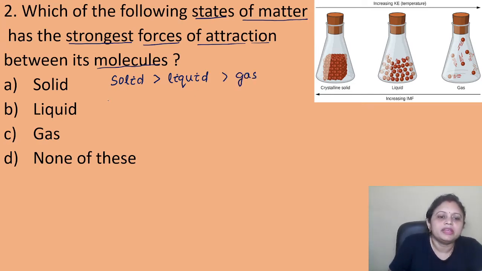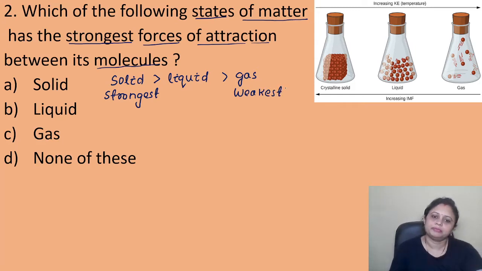So in case of solid, the force of attraction is strongest, and in case of gas it is the weakest. So what is the correct answer then? Here the correct answer is option A, that is solid.